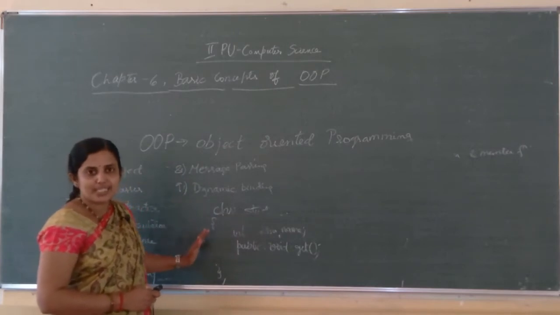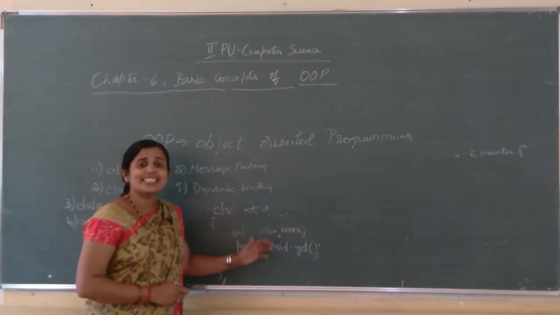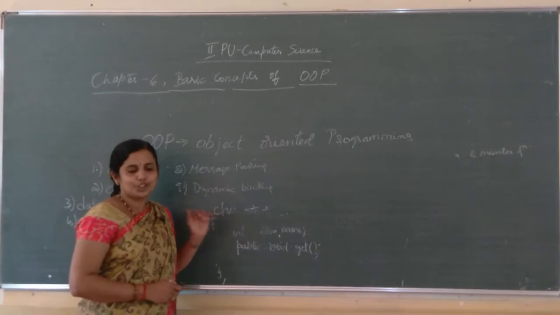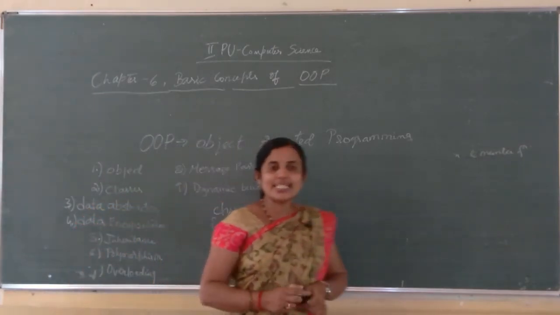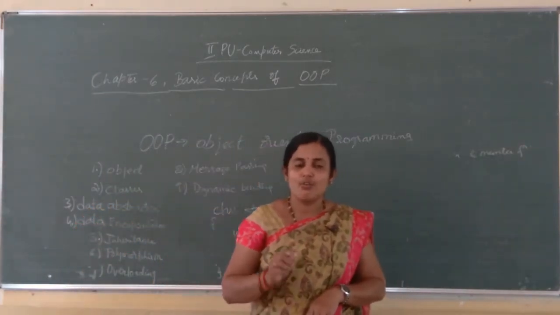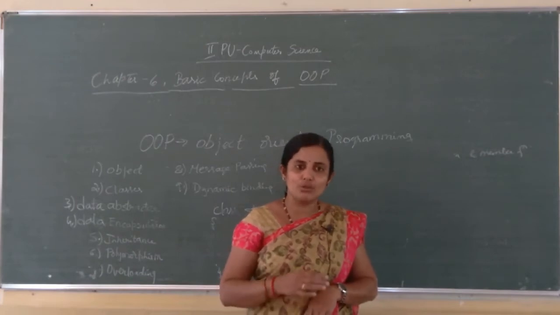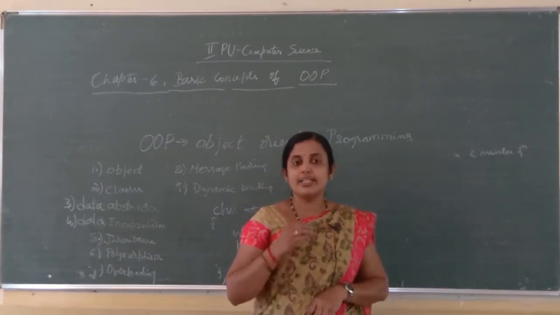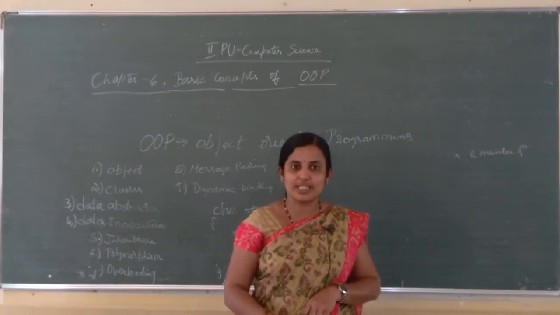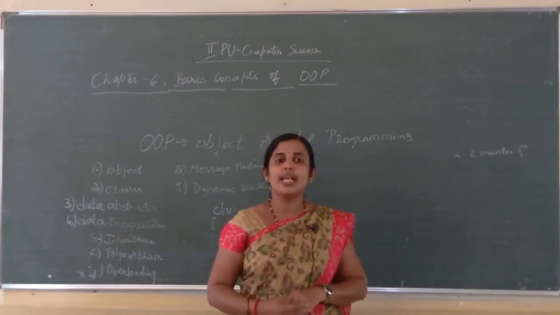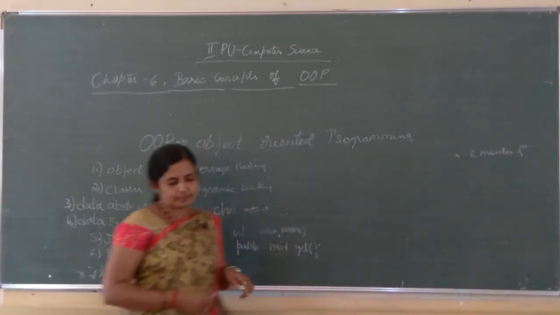Data abstraction means the process of representing essential features without including background details.